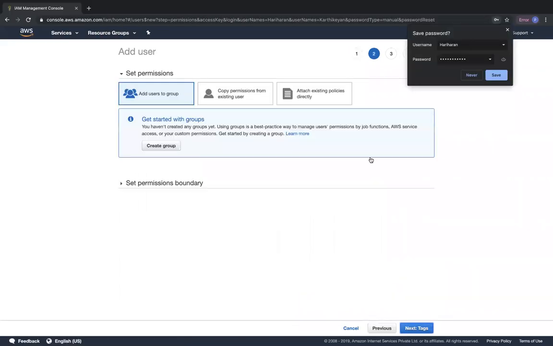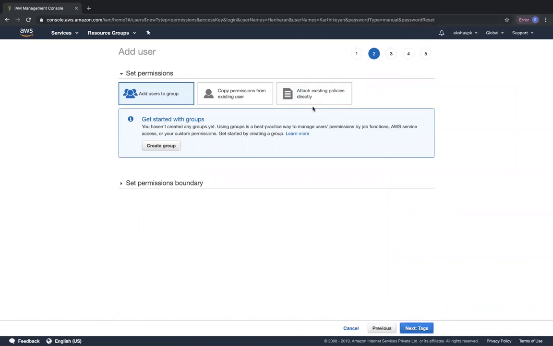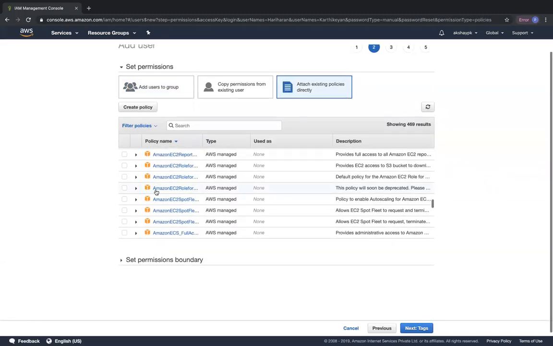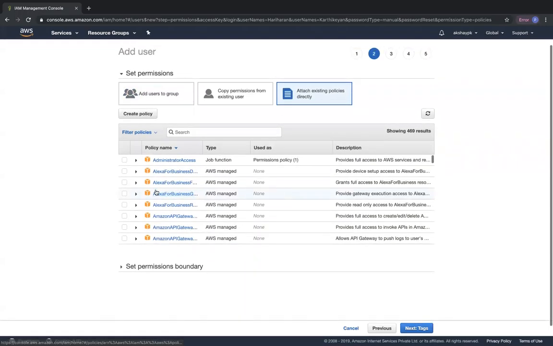Next, we can attach permissions. We can add this user to a group, we can copy permissions from an existing user, or we can attach existing policies directly. So just to show you that AWS actually has so many managed policies, you can see that when you scroll over here, you have so many managed policies. All these are denoted by this cube symbol, which is an AWS managed policy.